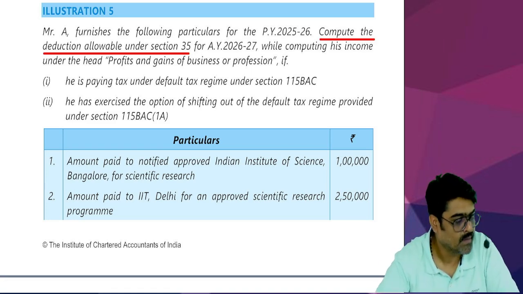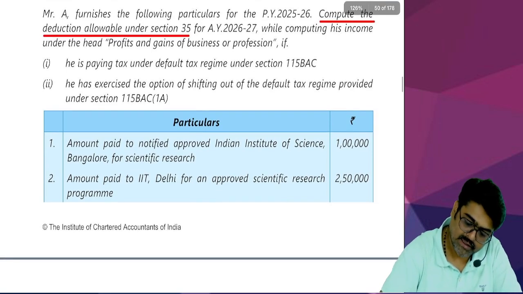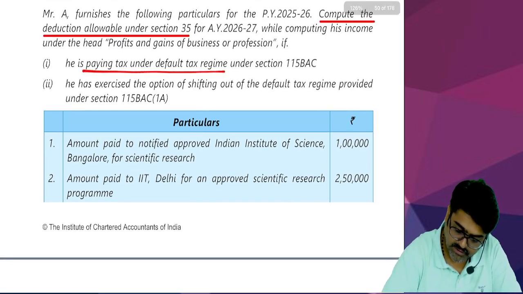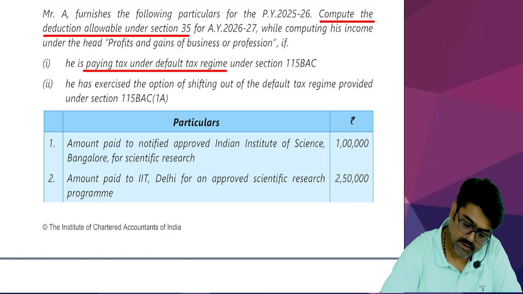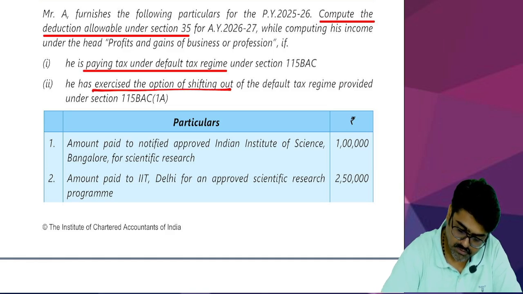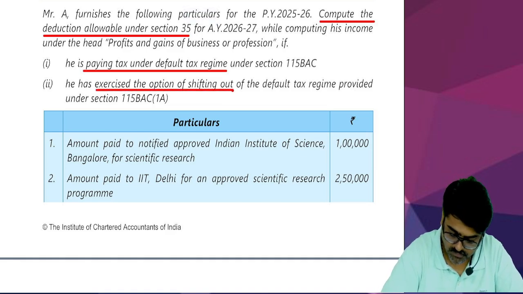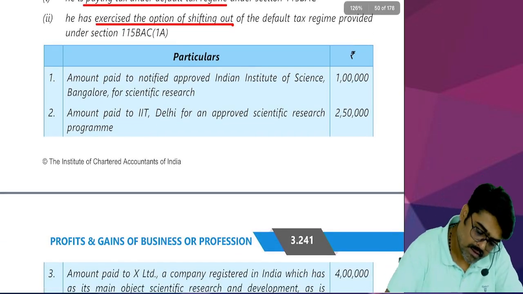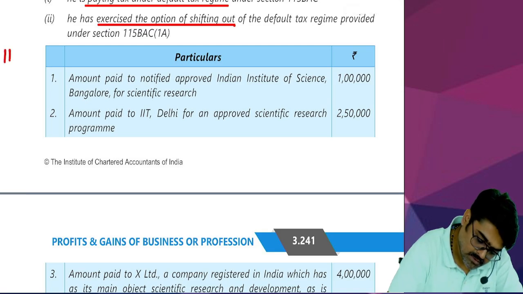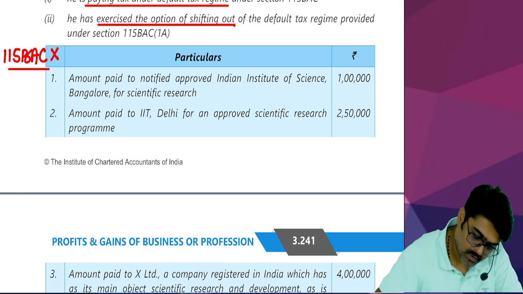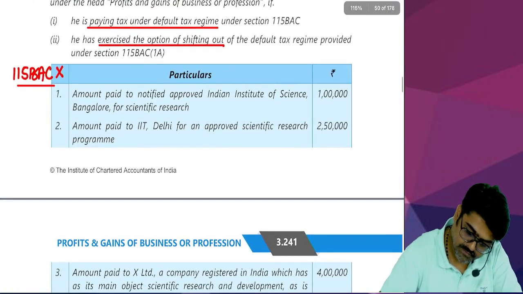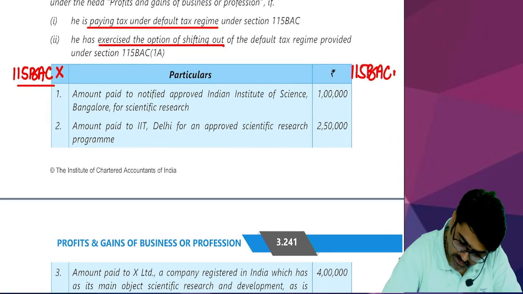Now, he is paying tax under the default tax regime, and he has exercised the option of shifting out. Now see, here I am writing 115BAC not followed, and here I am writing 115BAC followed.